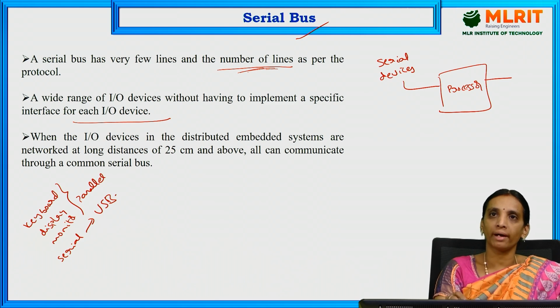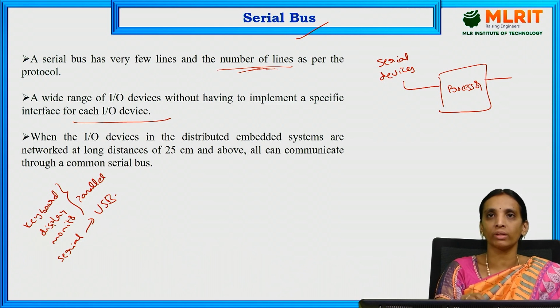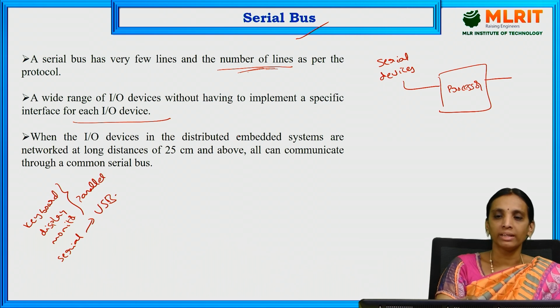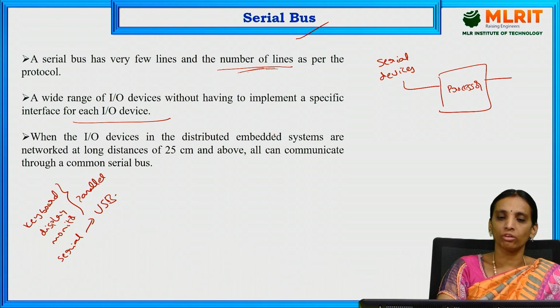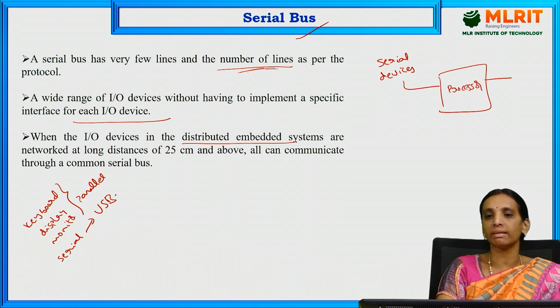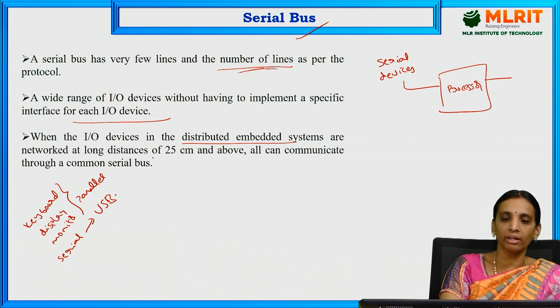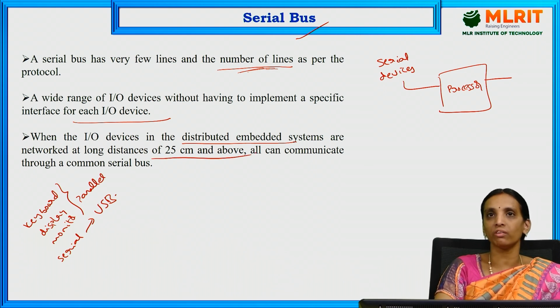Here we are transferring our data through serial communication. So serial mode can be used for data transmission. Therefore, there is no need to implement any specific interface. We can directly send our data when our device is connected to the processor. When I/O devices are in distributed embedded systems, serial buses are mostly used for covering distances above 25 centimeters.